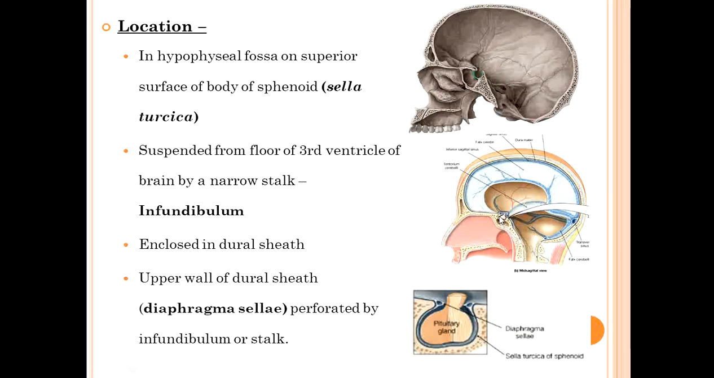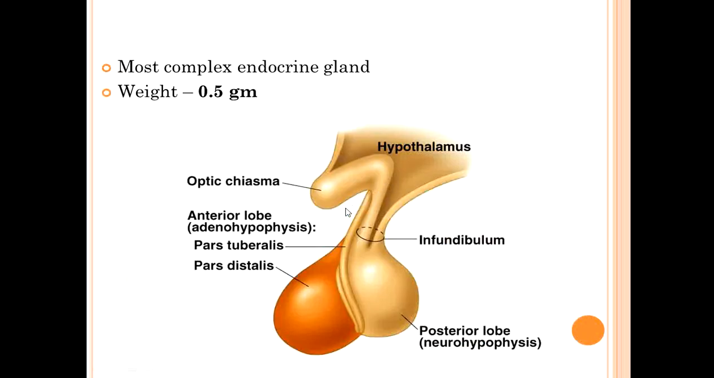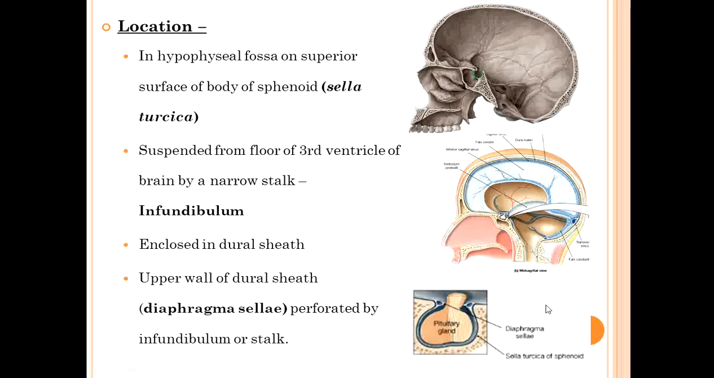It is enclosed within the dural sheath. You can see here the dural sheath covering from below and from above. The upper wall of this dural sheath is known as diaphragma sellae, which is perforated by the infundibulum or stalk. You can see this stalk or infundibulum piercing the diaphragma sellae.